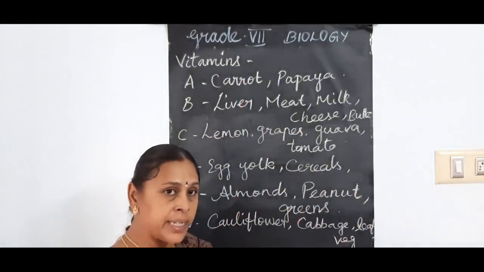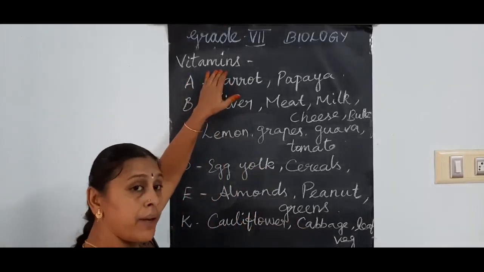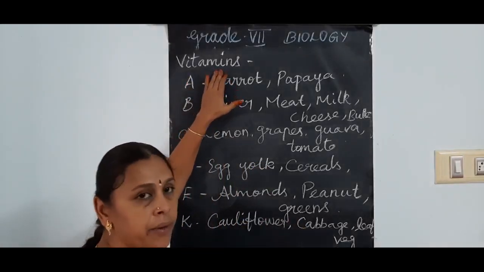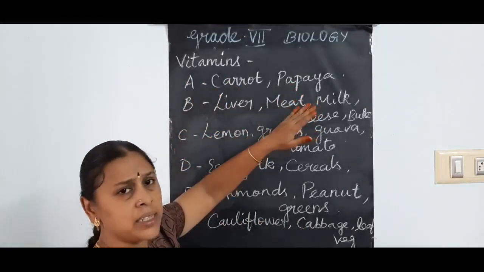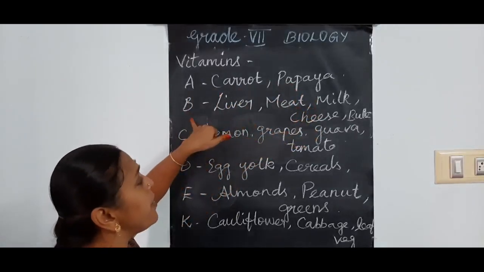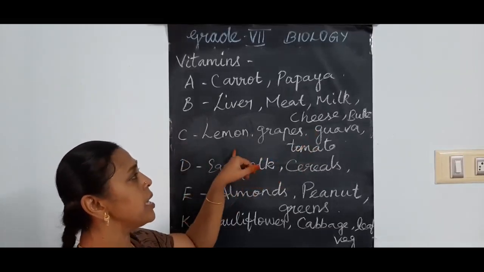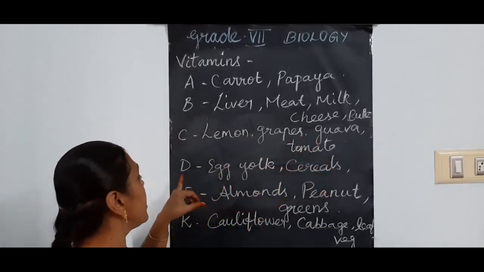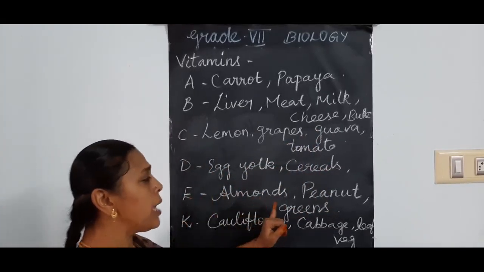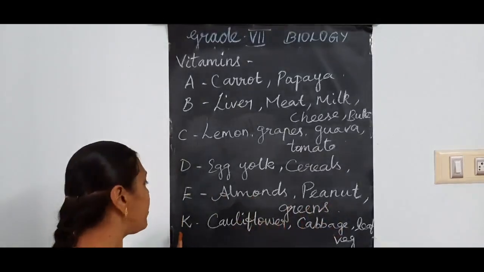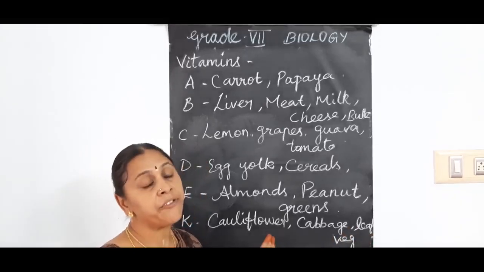Already we saw about various nutrients and in which foods they are present. And apart from that, in which foods the vitamins are present. Vitamins are of different types. Vitamin A is present in carrot and papaya. Vitamin B in liver, meat, milk, cheese, butter, and vitamin C is present in lemon, grapes, guava, tomato. Then vitamin D is present in egg yolk, cereals. Then vitamin E is present in almonds, peanut and greens. Then vitamin K is present in cauliflower, cabbage and green, leafy vegetables.